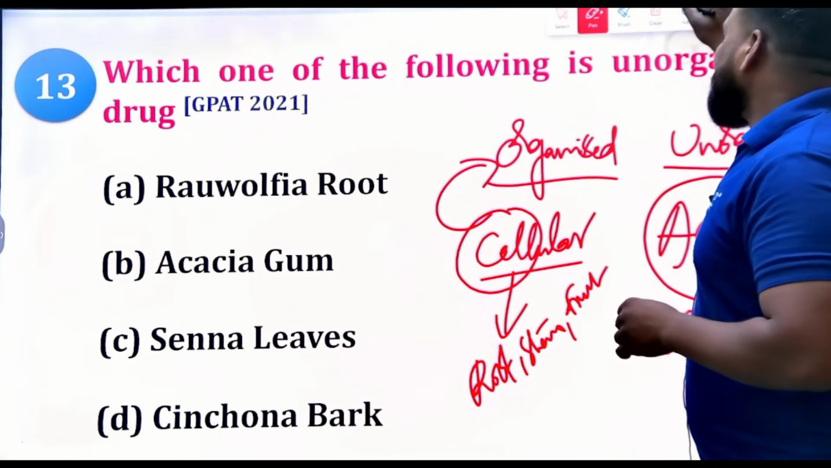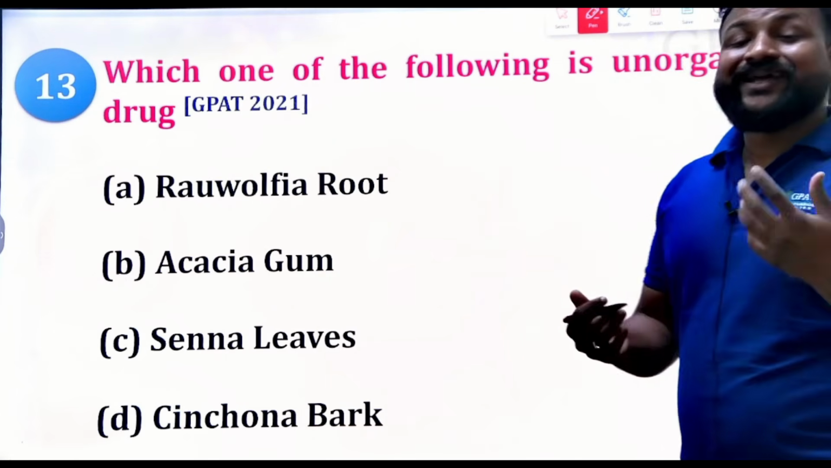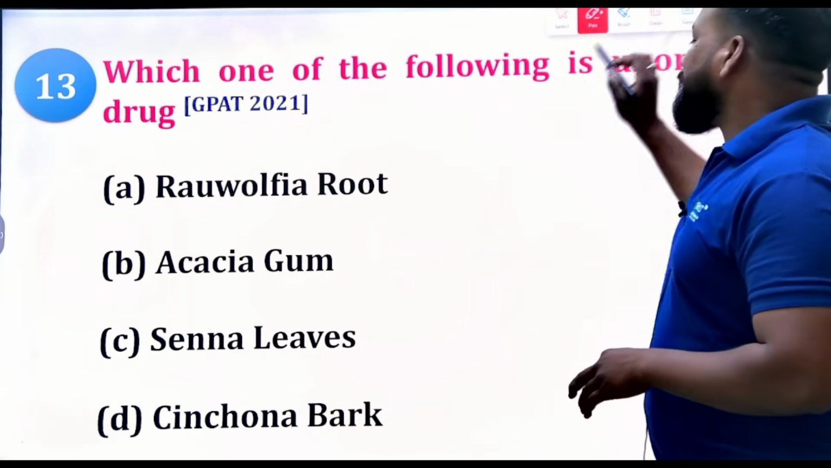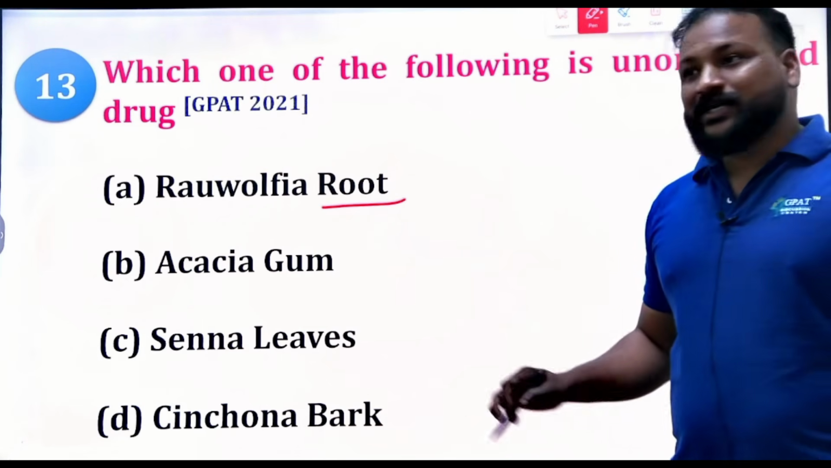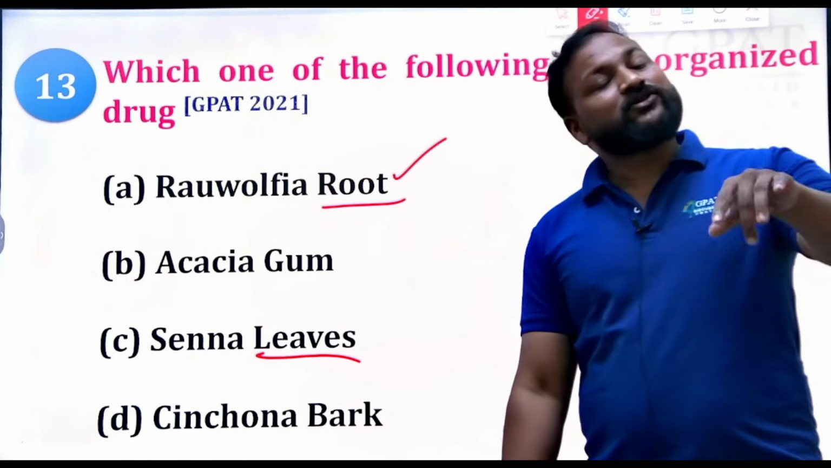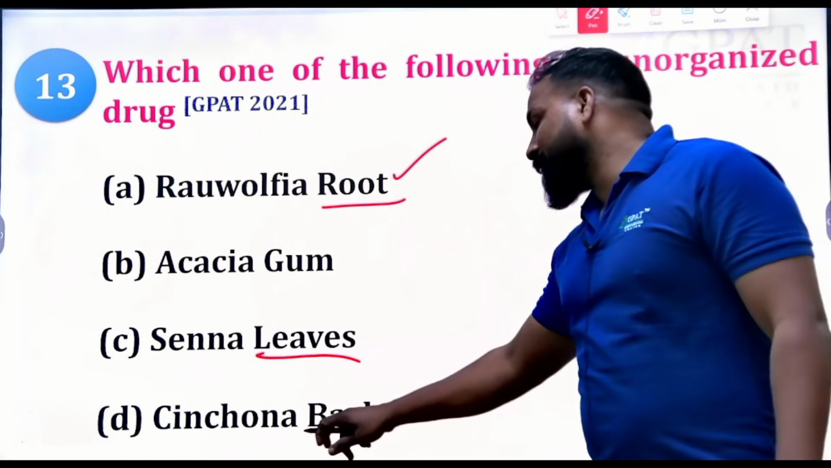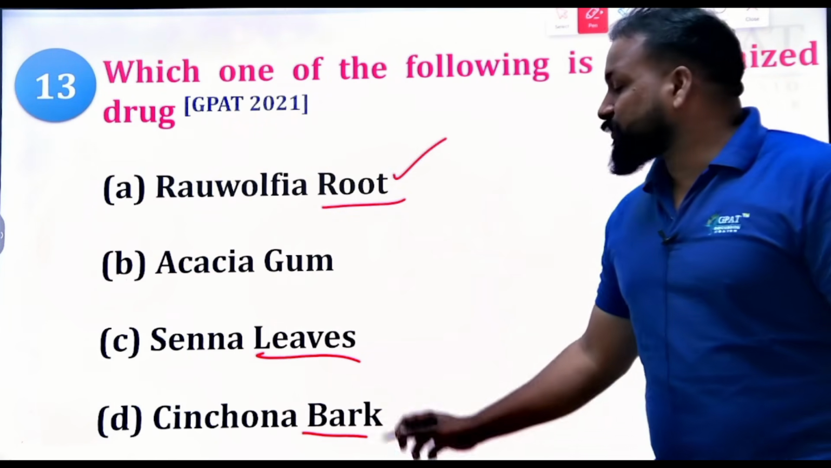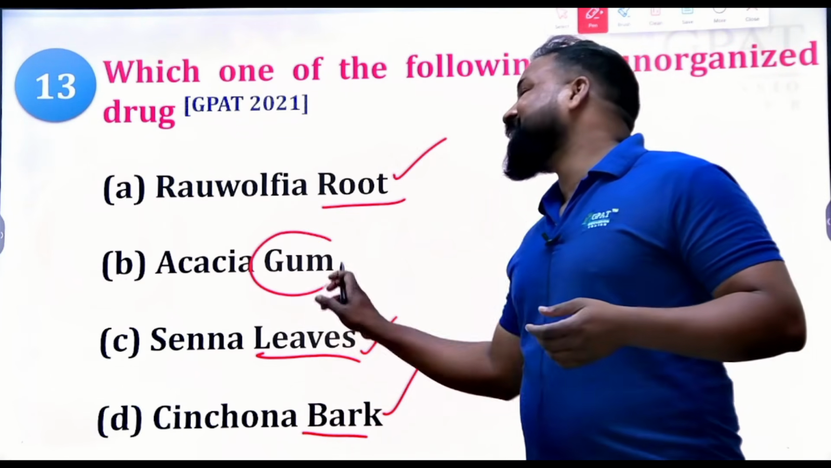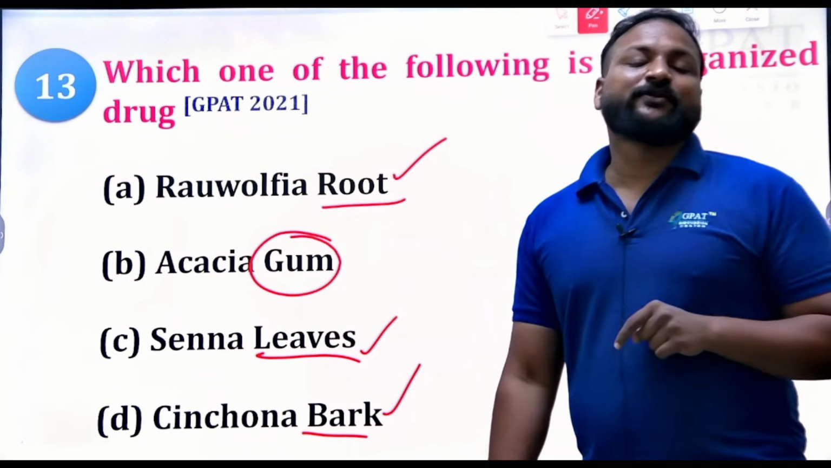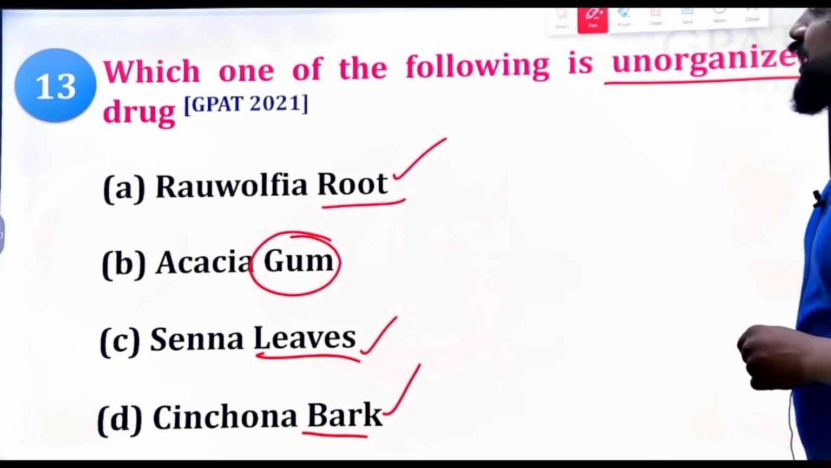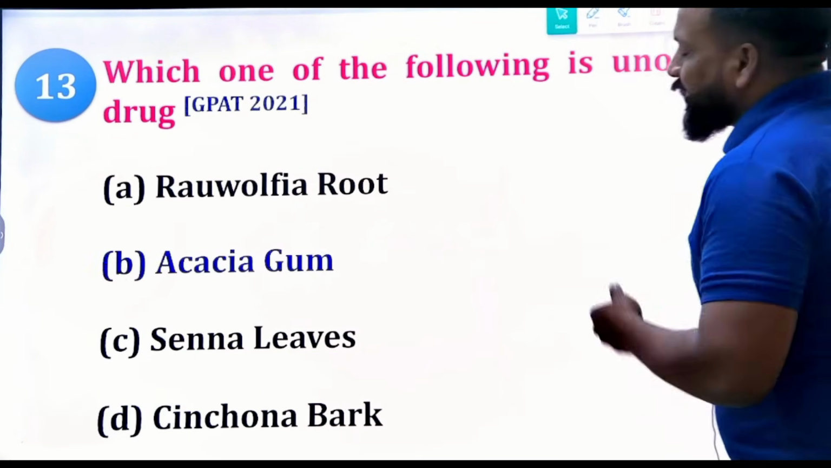Now with this, you can easily answer this question from GPAT 2021. Root contains cells, so it is an organized drug. Leaves also contain cells, so they are organized drugs. Bark also contains cells. All of these contain cells, so they come under organized. But gum doesn't contain any type of cell, so it is an unorganized drug. That's the right answer.